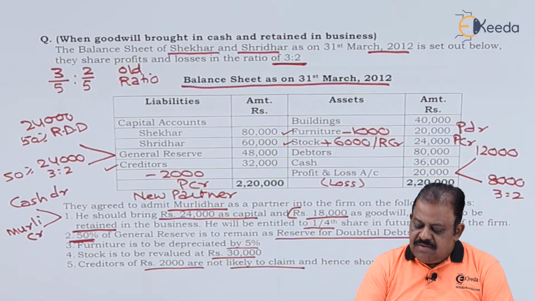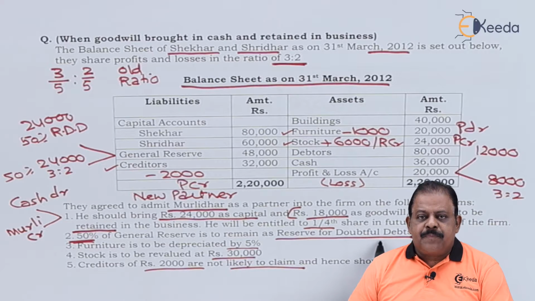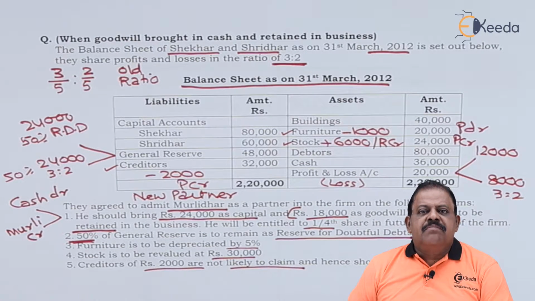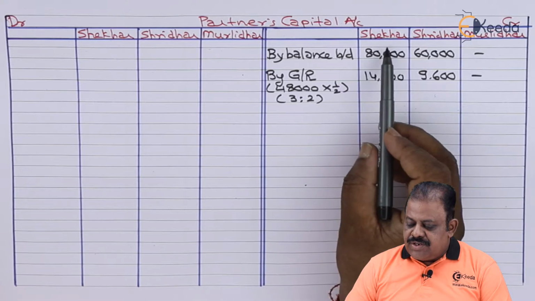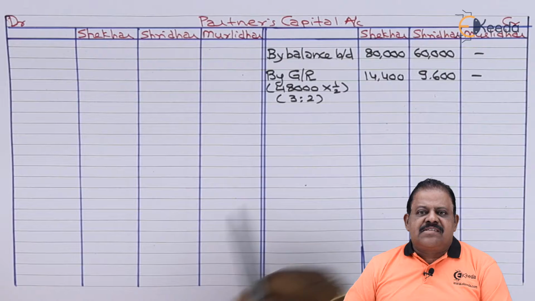Of this, 50% is to become RDD. The balance 50% will be transferred to the credit of old partners' capital accounts in profit sharing ratio 3:2. Partners capital account credit by general reserve, Shekhar 14,400, Sridhar 9,600.